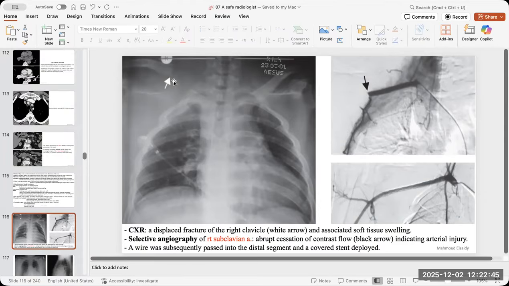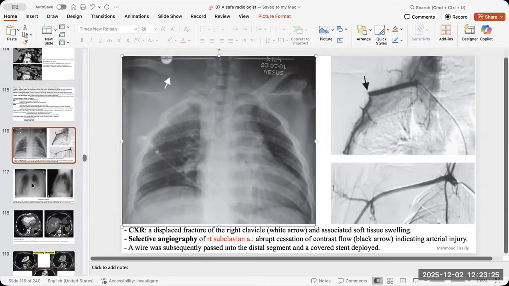Here, if there is any fracture in the clavicle or in the upper chest, don't forget to mention the vessel, because it may affect the subclavian, right or left. Also, there are a lot of causes, like the cervical rib, hypertrophied scalene muscles, or a pancreatic tumor. There are a lot of causes, but always don't forget the vessels, especially the superior vena cava and subclavian, which will cause swelling of the upper limb or swelling of the head and neck, the face and the neck and the upper chest. So always be familiar with this kind of history.